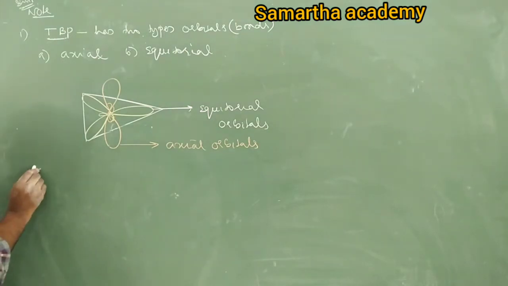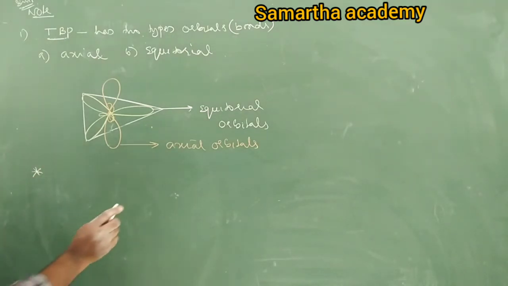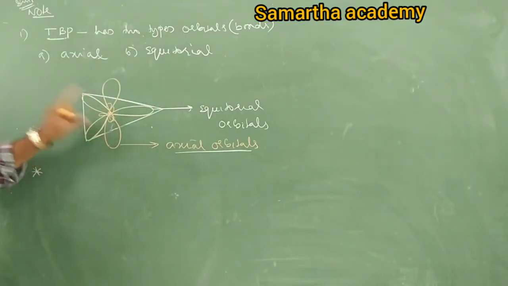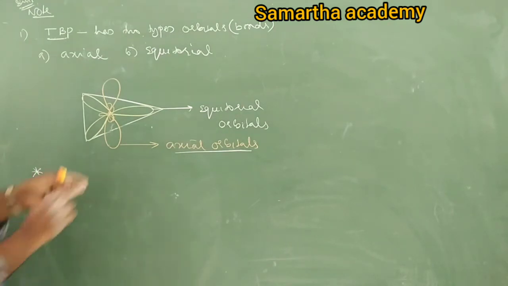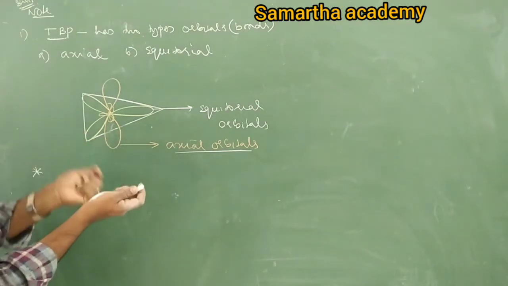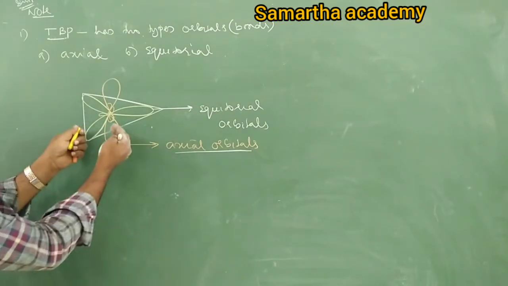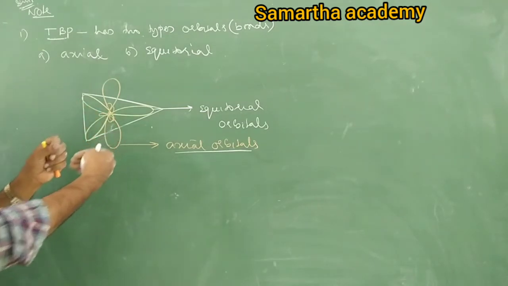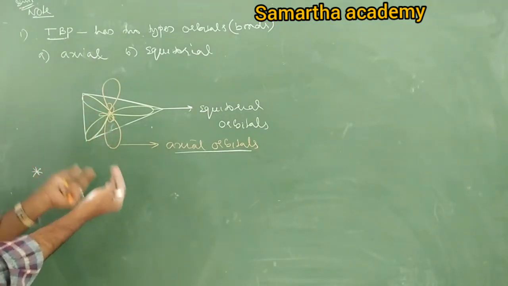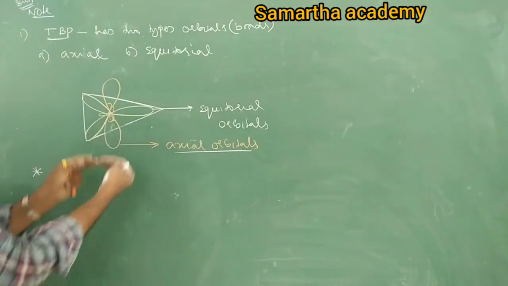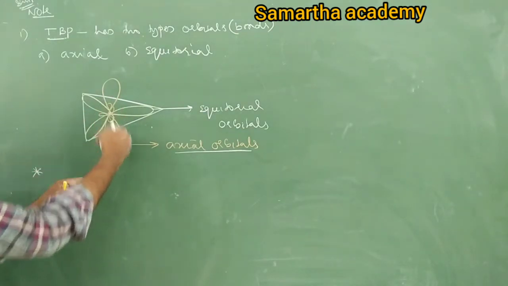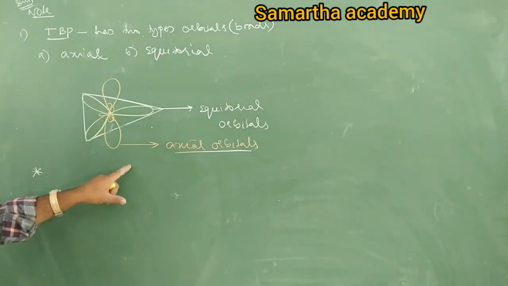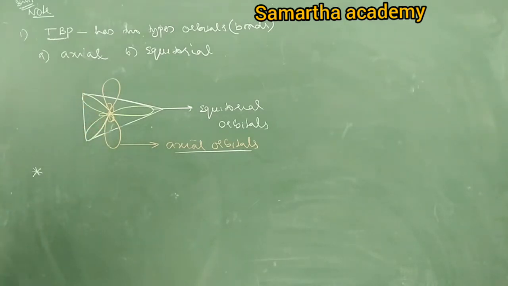Next point. Among equatorial and axial, remember this axial orbital always experiences more repulsion from the equatorial. Due to more repulsion, these axial orbitals try to move away from the center, so the length of the bond increases. That's why axial bond length is always more than the equatorial bond length.